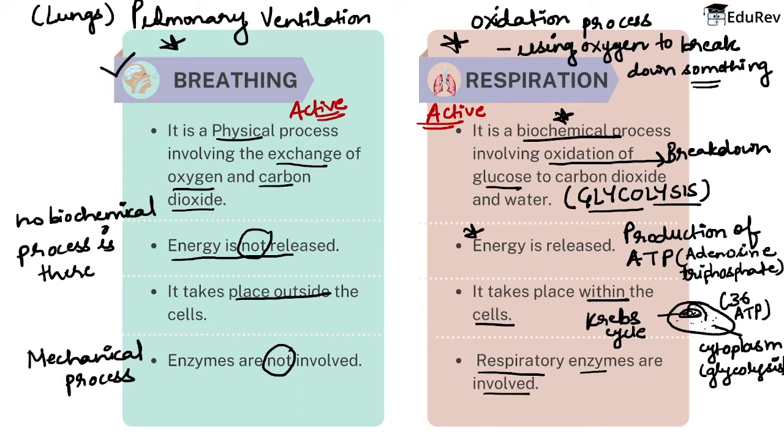If you ask me how, it is because whenever breathing happens, there is the usage of muscles, because it is a mechanical process. Mechanical process का मतलब muscles are being used in the process of breathing, right? And whenever a muscle contracts, energy or ATP is used. Therefore, if ATP is used, it means it is an active process. So, respiration and breathing are both active processes because there is a usage of energy or ATP.